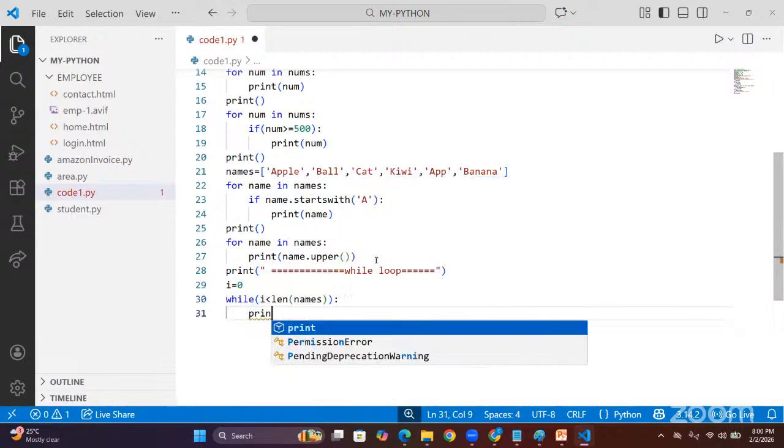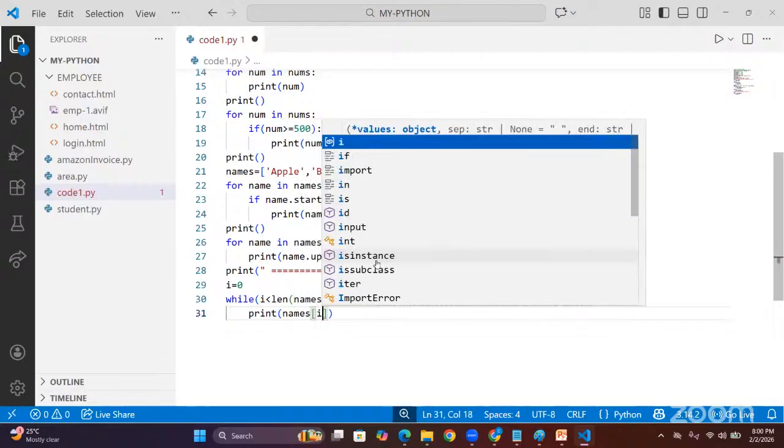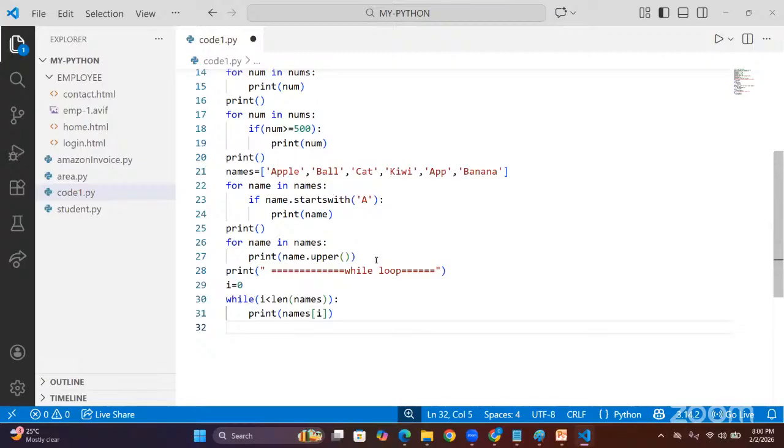And here you can print names of i value, meaning we iterate one by one and print. Then i is equal to i plus 1. Last one: now we are accessing with a while loop also.